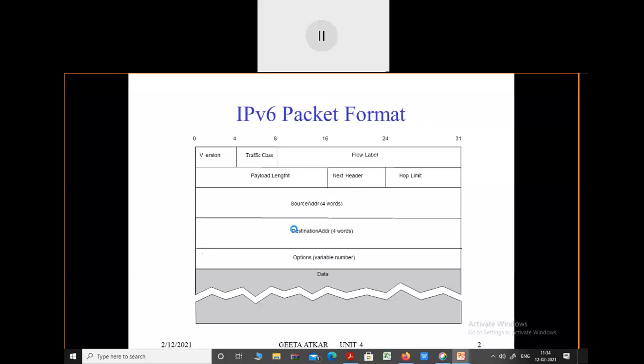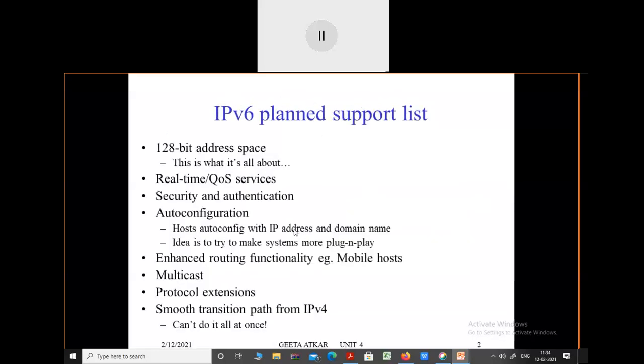What is meant by IP address? What do you mean by IP address? It is nothing but the unique identification which is given to every host. And while transferring the data, as I said, it is providing the authentication. So the destination host must check that whatever data is transferred from the source host must come from the authorized IP address only. So therefore, it is given host auto configured with the IP address and the domain name of a particular system through which we are going to transfer the data or packet. Okay.